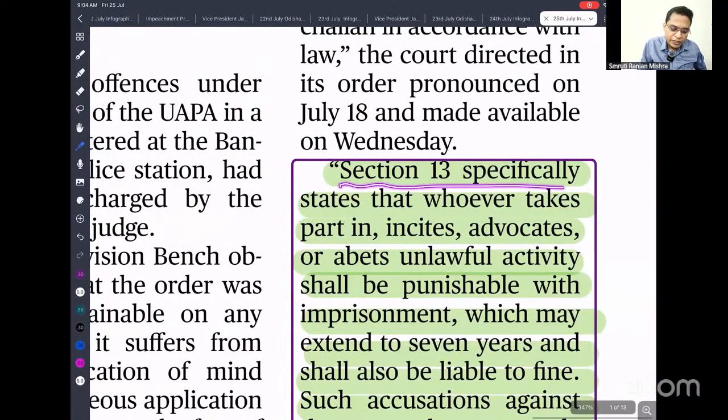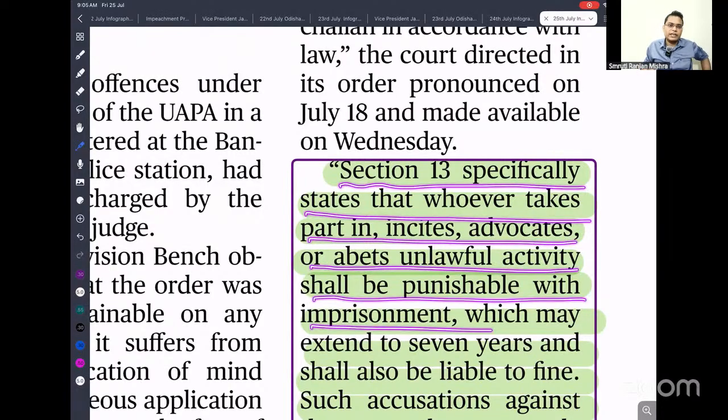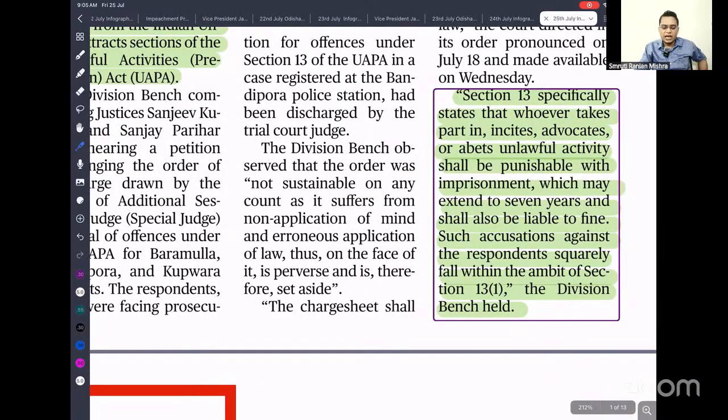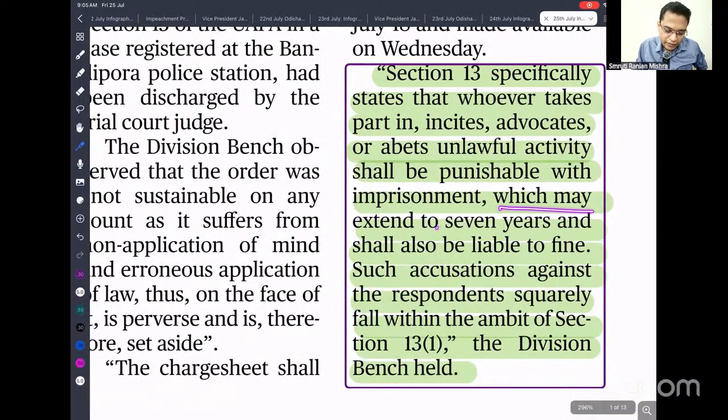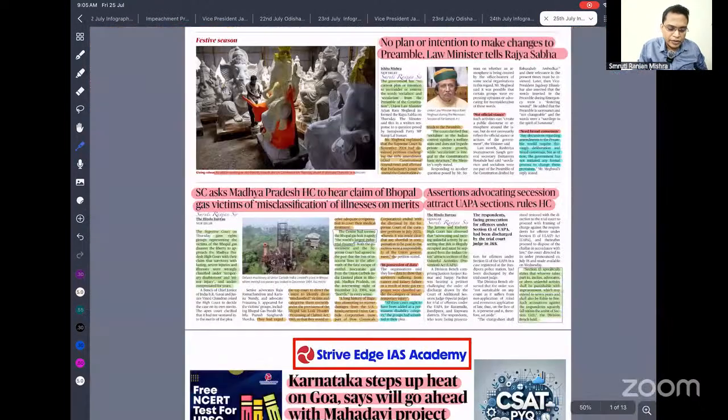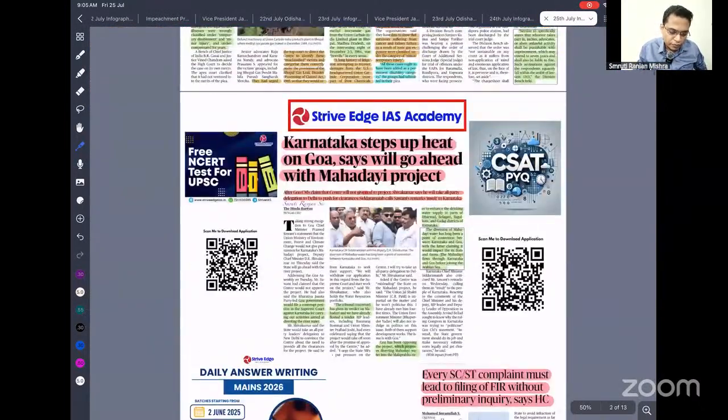Section 13 specifically states that whosoever takes part in, incites or advocates an unlawful activity shall be punishable with imprisonment. If anyone is involved in anti-national or subversive activity, that person should be penalized with imprisonment which may extend to 7 years, and is also liable to fine. No need to go into that, just remember that anyone who tries to threaten the unity, integrity and sovereignty of India faces the Unlawful Activities Prevention Act. Okay, so let's move to the next important news.